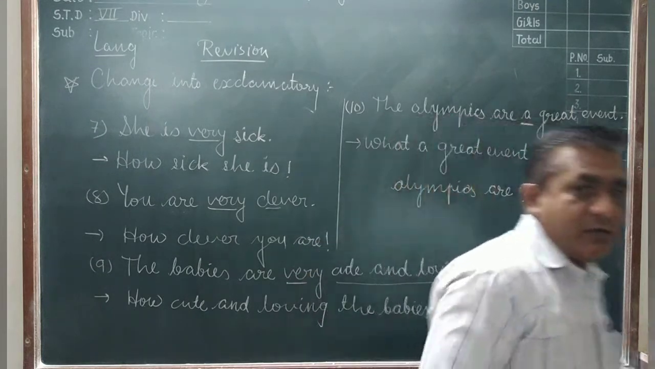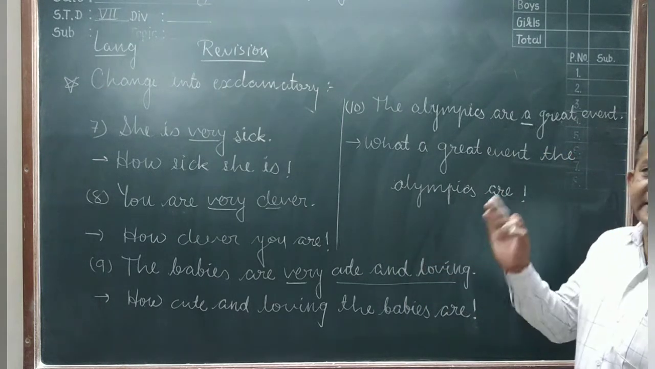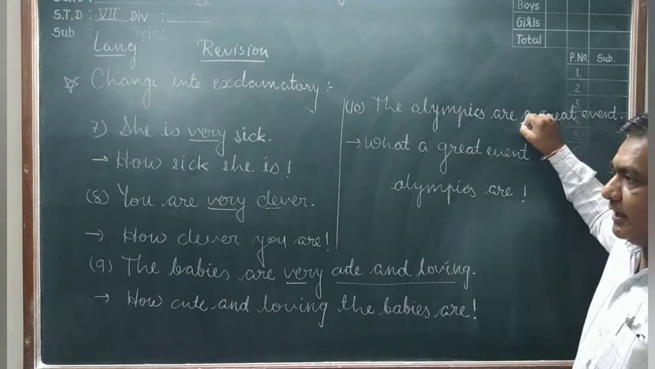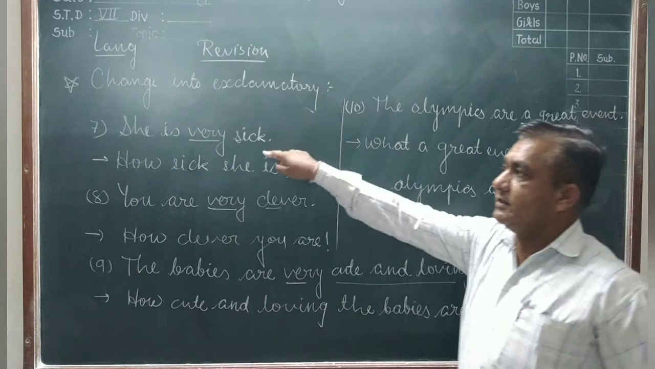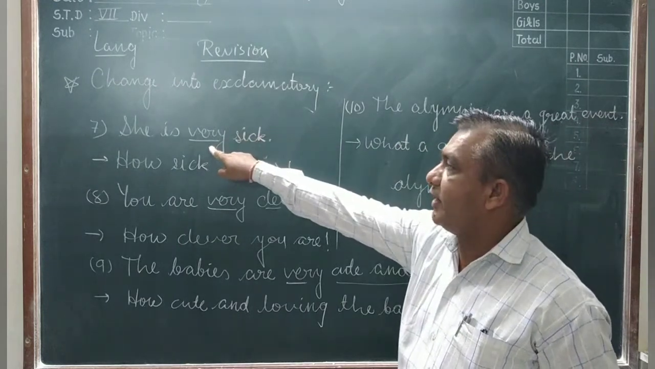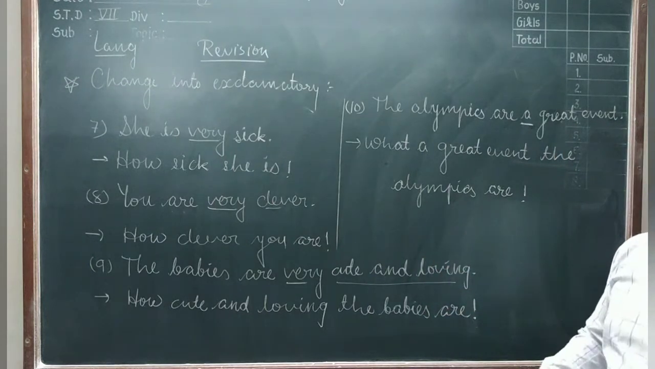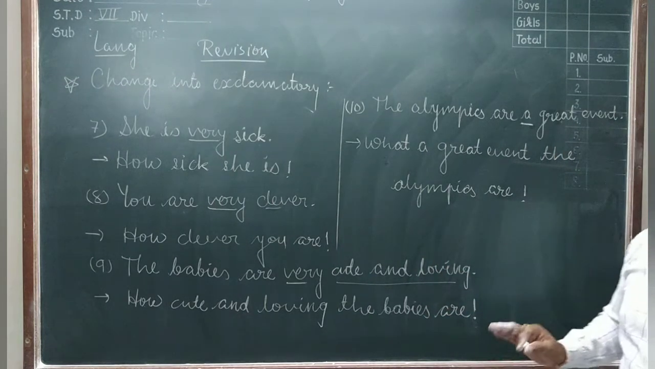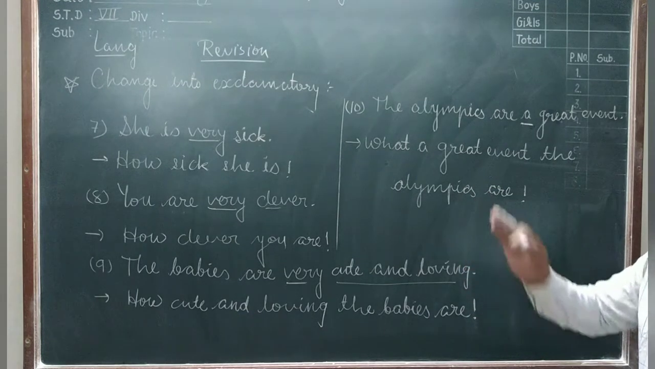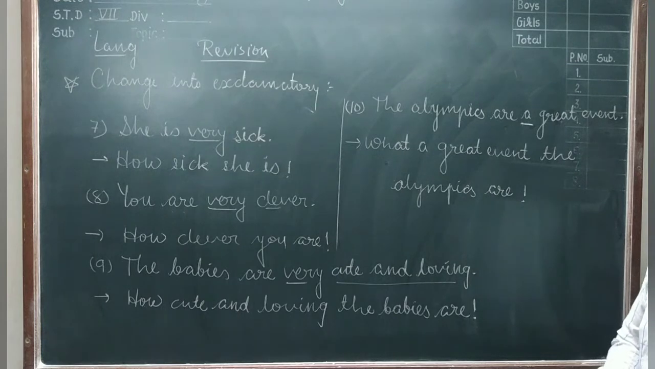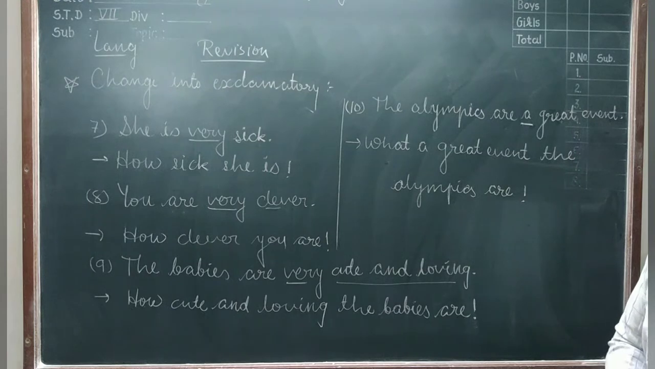Friends, you understand this sentence? When the sentence has the article a, an, the sentence starts with what, and when the sentence has "very", the exclamation sentence starts with how. You remember this, very easy. I hope you understand this revision. Change into the exclamatory sentence means assertive sentence change into the exclamatory sentence. You write in your notebook and also do extra practice at your home. Thank you.